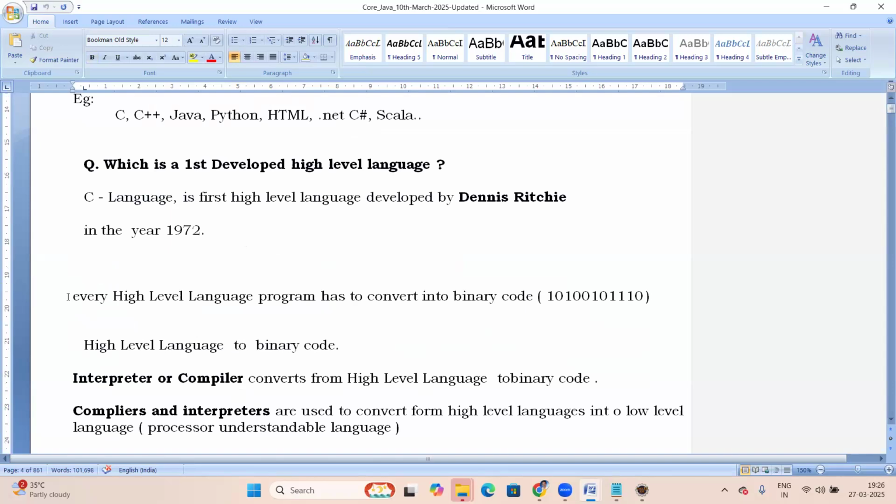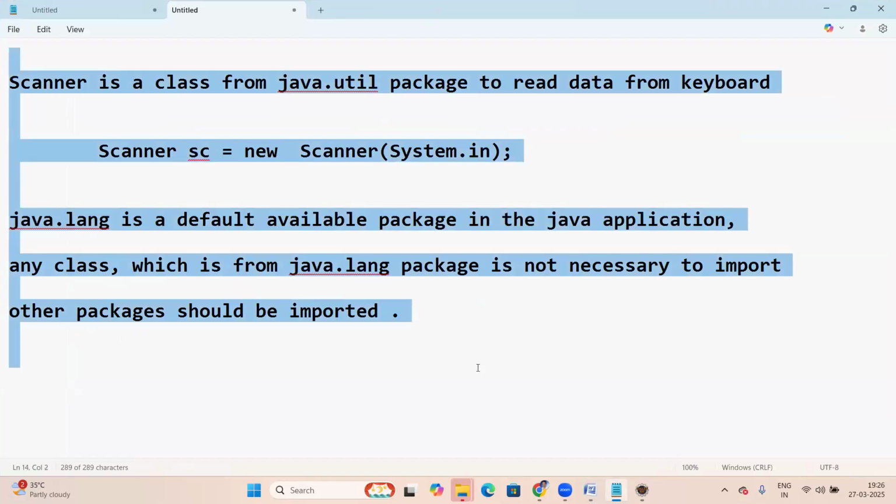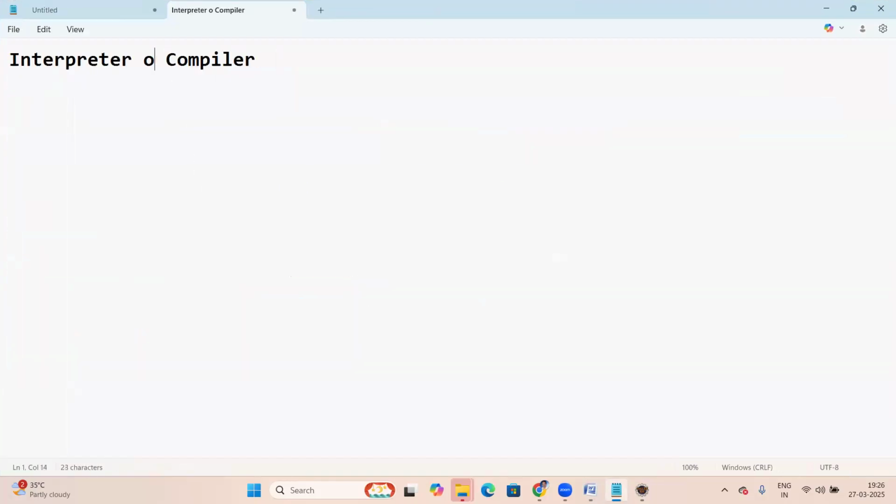See, every high level language program has to be converted into binary code. Which one will convert it here? High level language to binary code: for this, either an interpreter or a compiler. Now today's topic is about interpreter and compilers. Let us see about interpreter and compiler.